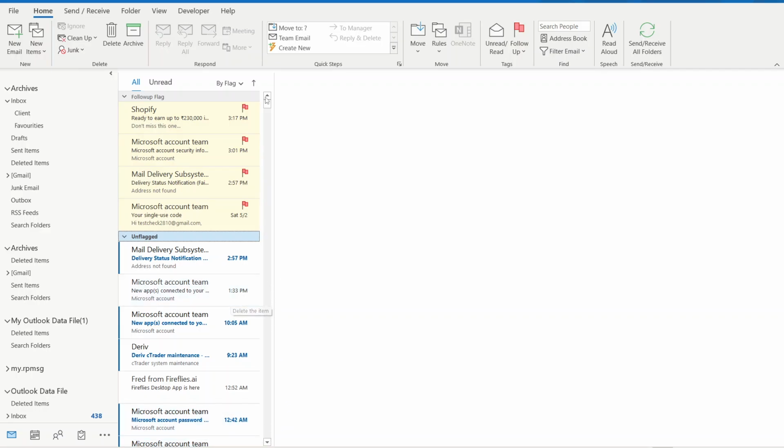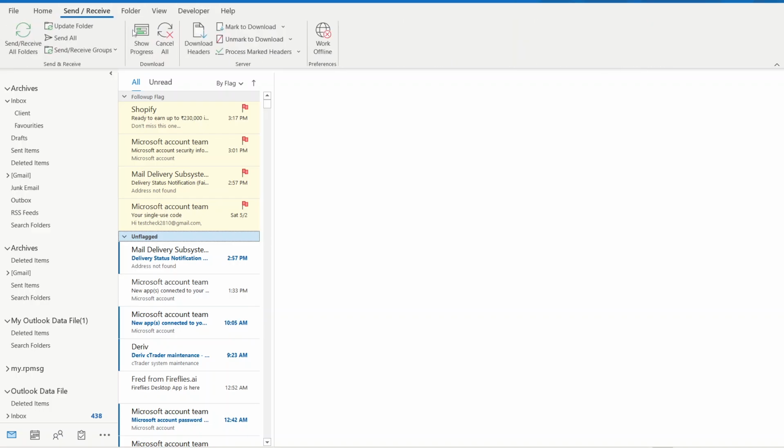Sometimes the issue is as simple as Outlook being in offline mode. Open Outlook and navigate to the Send Receive tab. Here, look to see if the Work Offline option is enabled. If it is, a simple click will disable it, and Outlook should attempt to reconnect automatically.